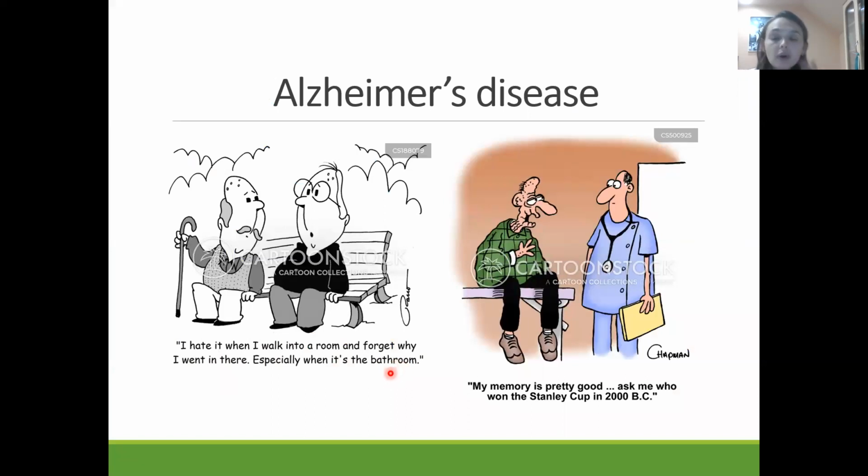Why has this happened? Because synapses, the connections between the neurons, are destroyed. So it's difficult to do some very easy things which they did previously. That is why they forget what they are going to do, because new activation of the synapses should happen, but it will not happen because synapses in the central nervous system are destroyed.